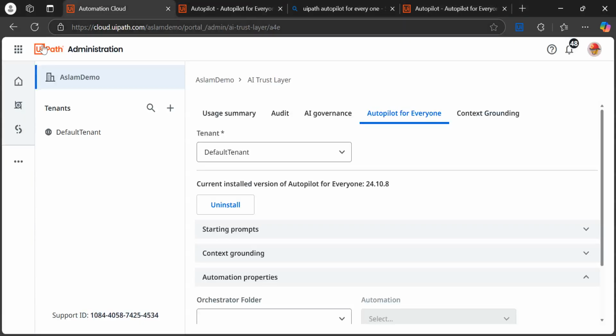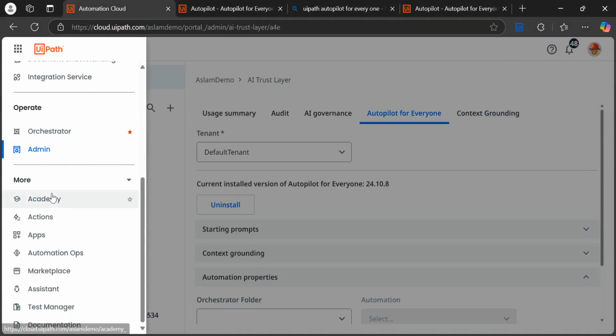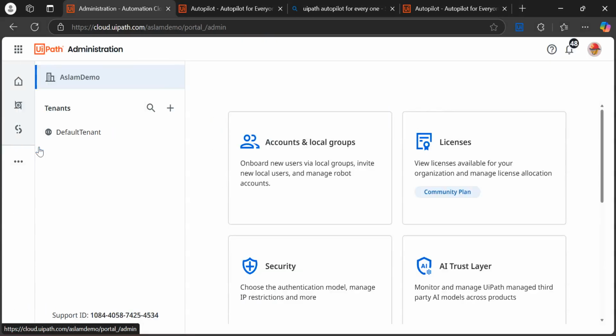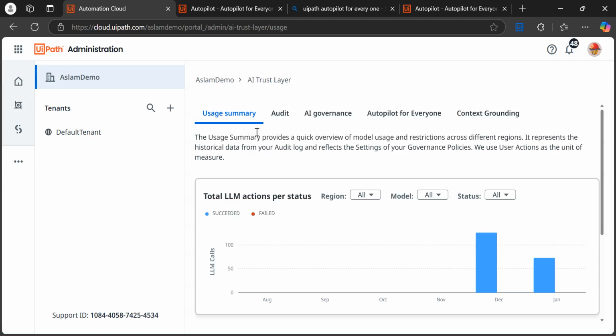So you need to open your UiPath cloud, and then here you need to come on admin. Once you come on this administrator tab, you are able to see this is the org level admin. Here I have an AI trust layer, so I need to open the AI trust layer. If you open it, you are able to view this type of things.